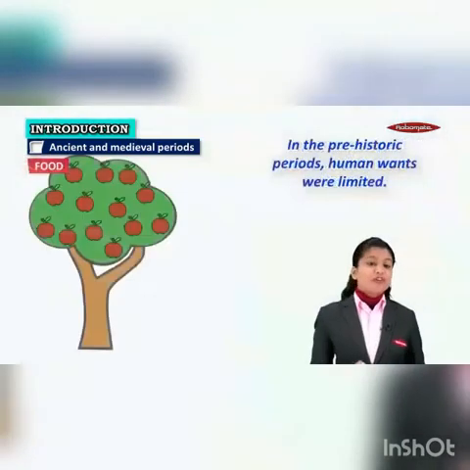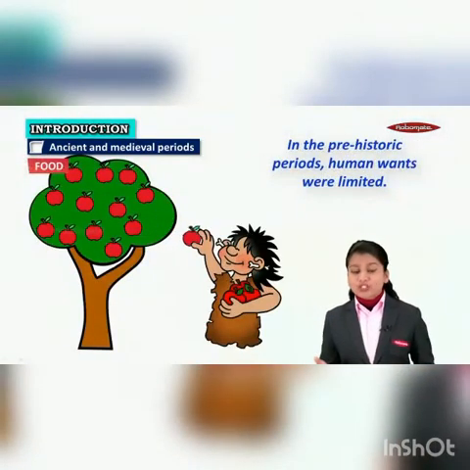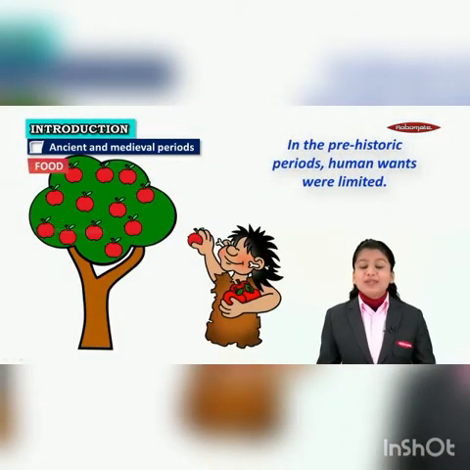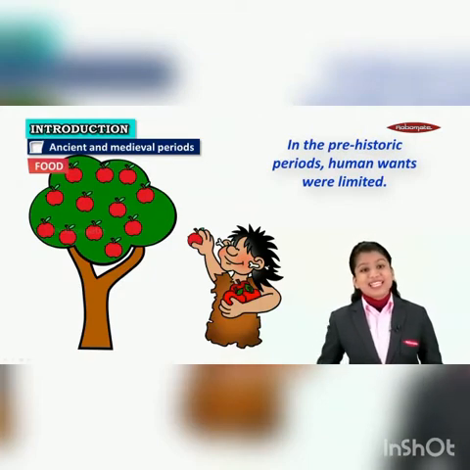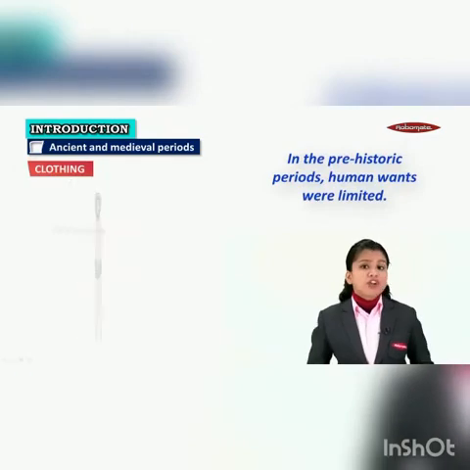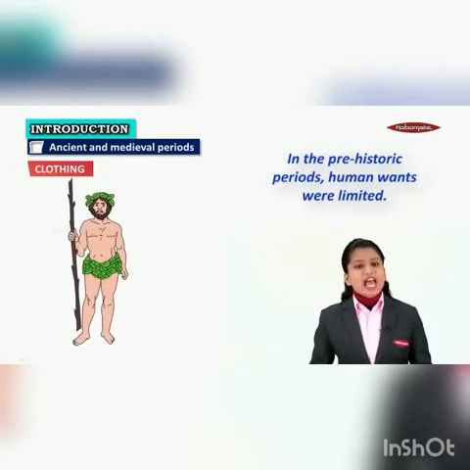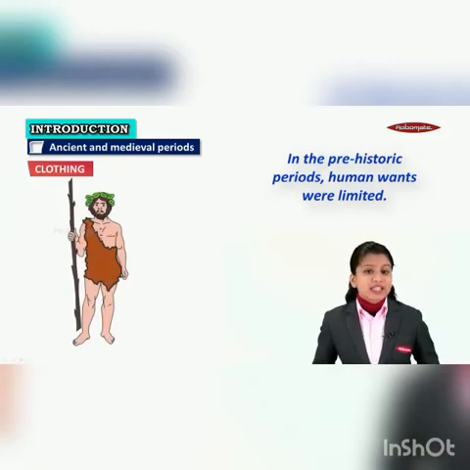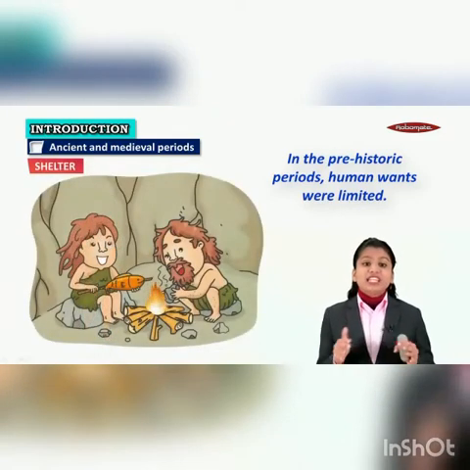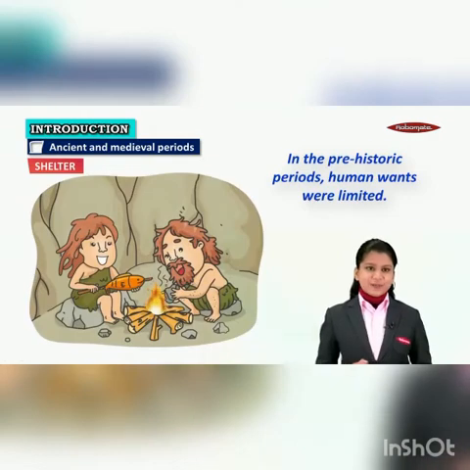For food, man ate fruits and he ate animal meat. He used the natural resources that were available in nature. For clothing, he used leaves, he used the bark of the trees and he used animal skin. And he lived in caves for shelter.